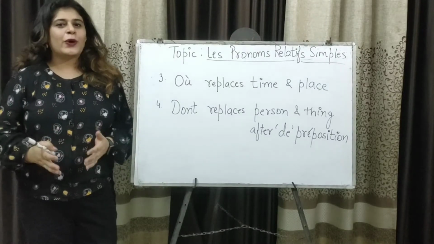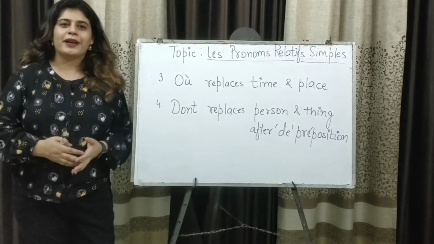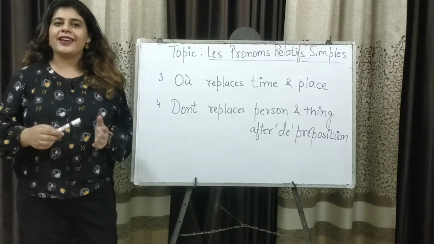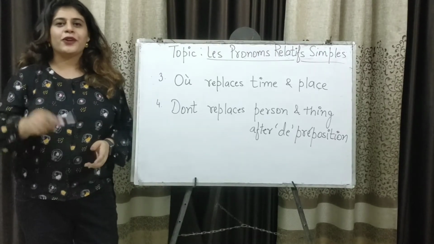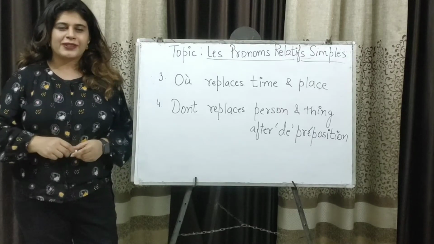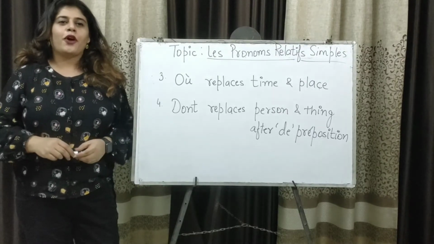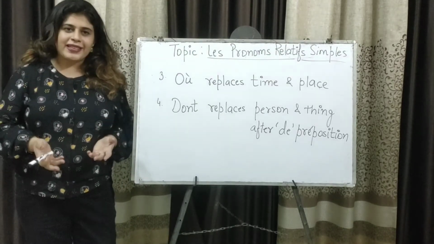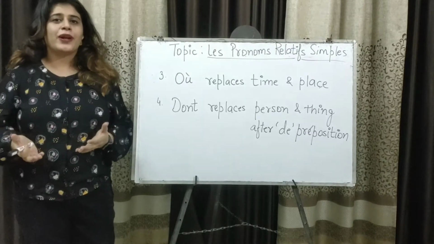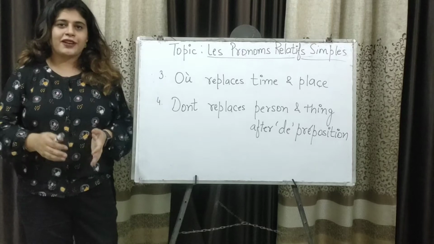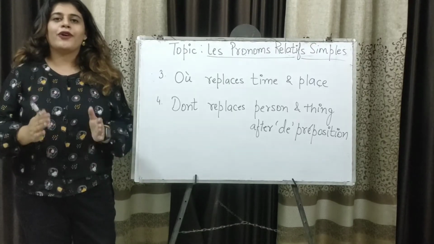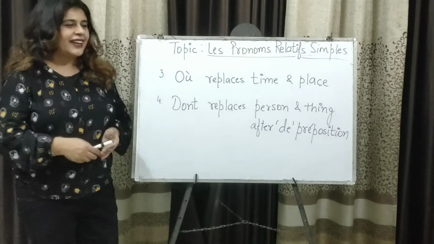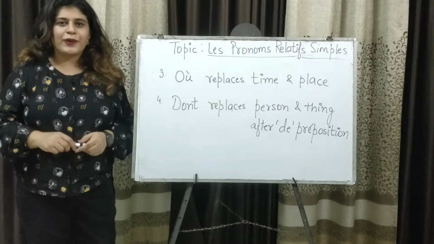This video is part 2 of the topic pronoms relatifs simples, the simple relative pronouns. In the previous video, we learned two options, qui and que, subject versus object. You will find the link of that video in the description box. And now, we have two more options of this topic, où and dont. Où replaces time and place, and dont replaces something or someone that comes after the preposition de. So you must remember to look for the preposition de in the second sentence if you wish to use dont. Right? So let's understand it better with the help of a few examples.